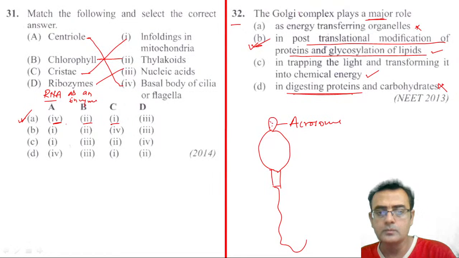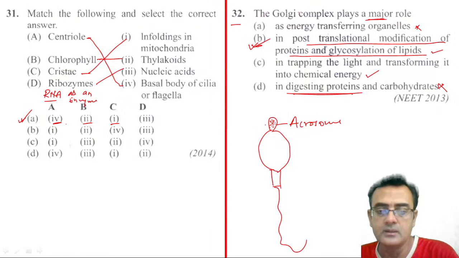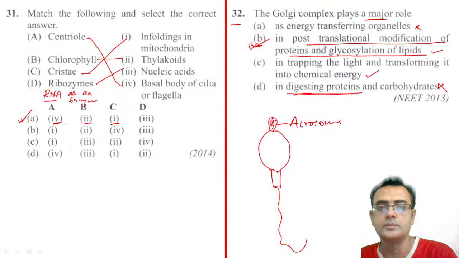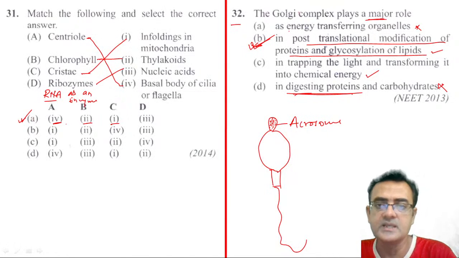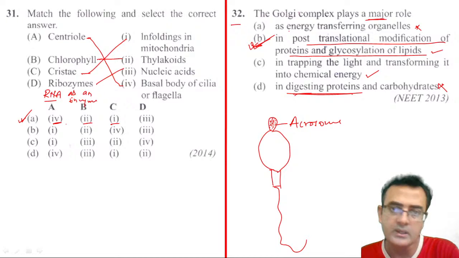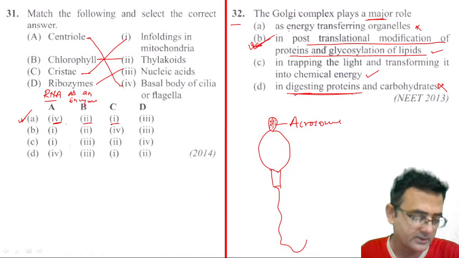In the acrosome, the Golgi apparatus is there, and this Golgi apparatus synthesizes enzymes called sperm lysin. So to some extent this is correct, but the most major role is B. Sperm lysin is synthesized by the Golgi complex only, but here the correct answer is B. Okay, good.